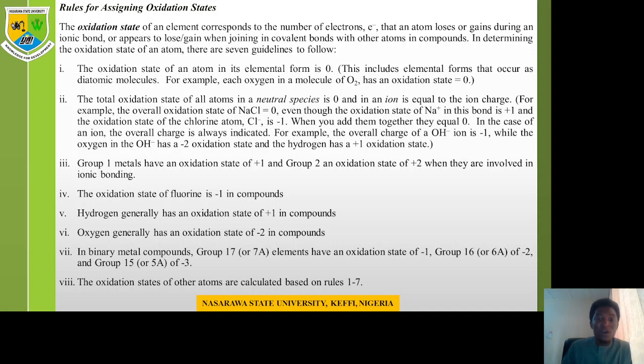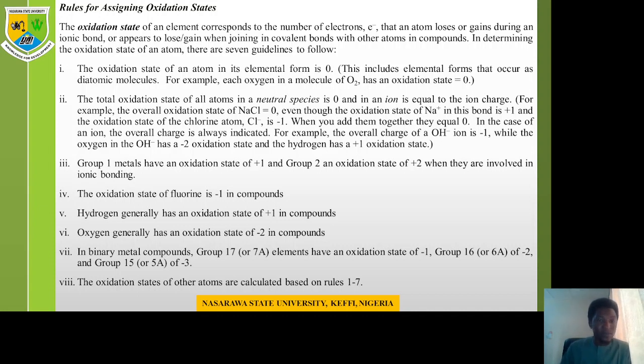For example, the overall oxidation state of sodium chloride is 0, even though the oxidation state of sodium in this bond is +1 and the oxidation state of chlorine is -1. So +1 -1 is what? 0. One cancels one, right? Now, when you add the two together, they are equal to 0.